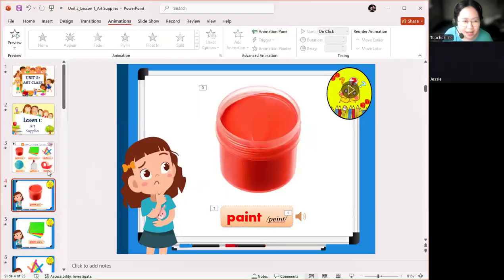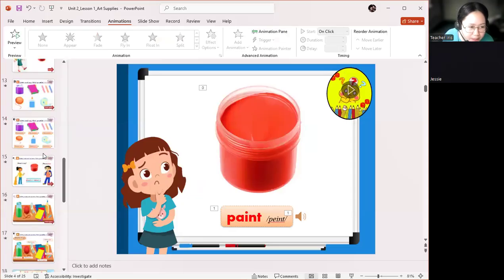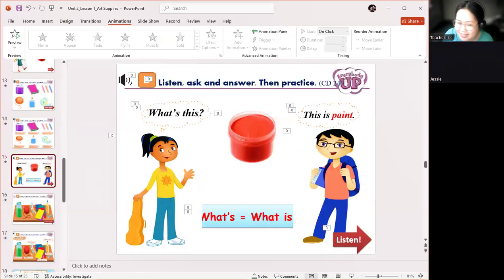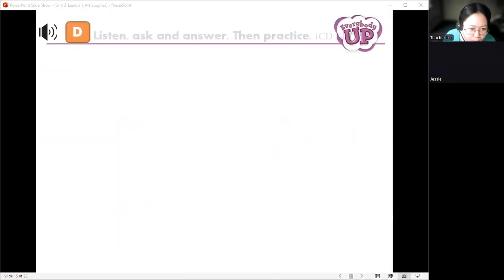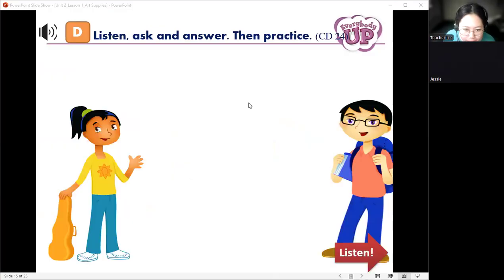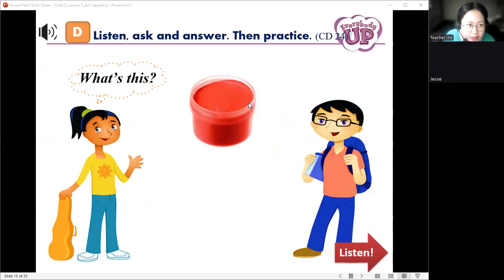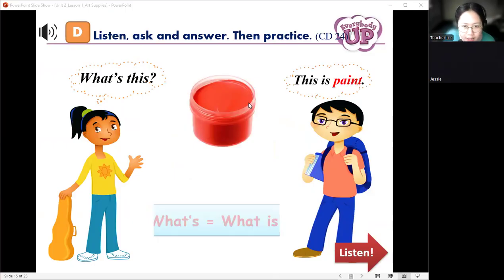So let's go with our new sentence pattern here. Let's listen to this sentence pattern. Can you see the sentence pattern? Yes. Okay, tell teacher if you cannot hear the sound. Page 13. Can you hear it? Listen, ask, and answer. Then practice. What's this? This is paint.